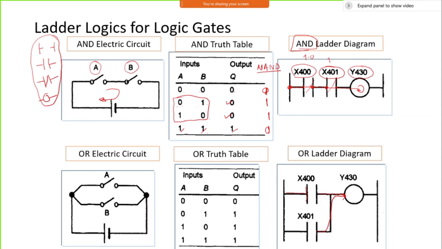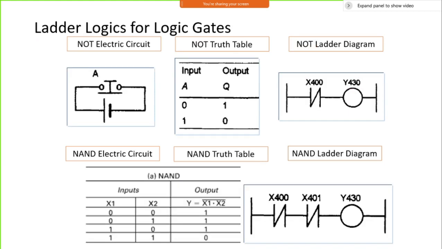Any one should be on, that is not a problem. In that case, if 400 is connected, then power will jump out and start this motor. If 401 is connected, then power will flow from this side. And if the other is not connected, that doesn't affect much, because this is nothing but an either-or. This is an OR type of circuit. Where it is used, we'll discuss in a typical practical example.